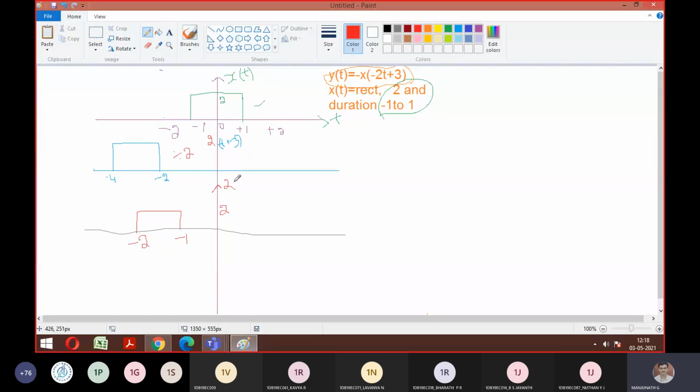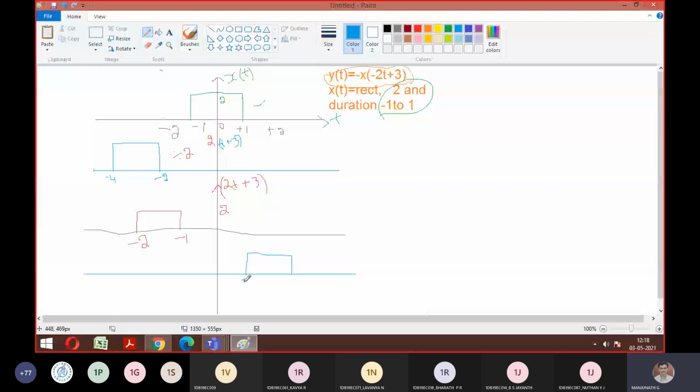Reflection, sir. So for -2t plus 3, I will do reflection, or a mirror image, with respect to time. So how does the waveform look now? What was starting at -2 to +1 will come to 1 and 2. So this is +1 and this is +2. This is your -2t plus 3 concept done.